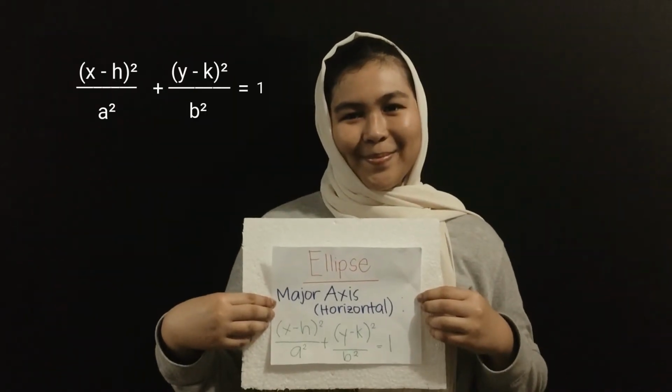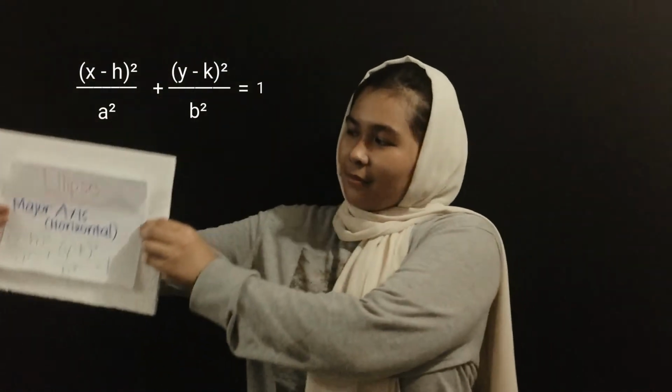In finding the standard form of any ellipse, we should first try to figure out if what we are looking at is vertical or horizontal. If the major axis is horizontal, the formula will be quantity of x minus h squared over a squared plus quantity of y minus k squared over b squared is equal to 1.